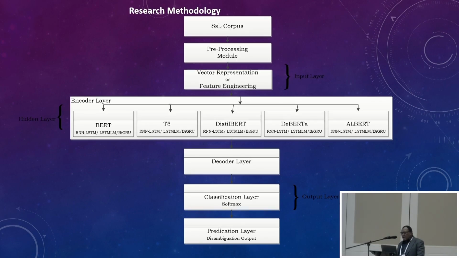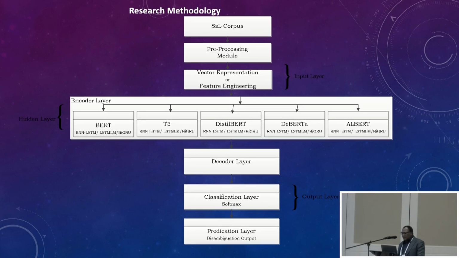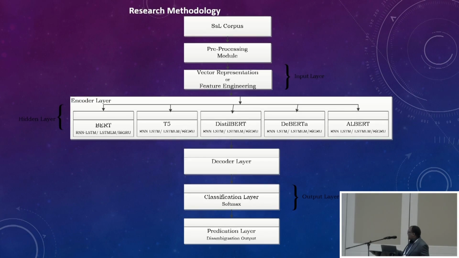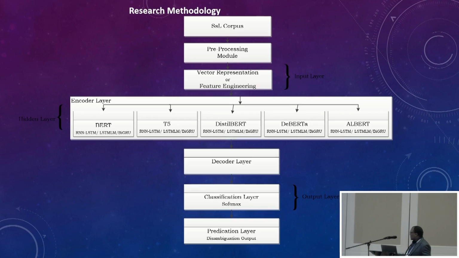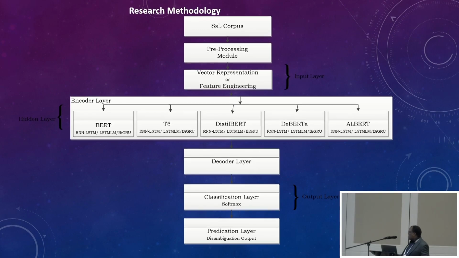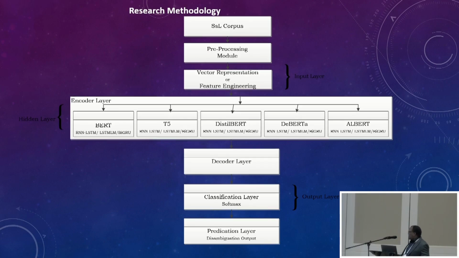And we manually annotated them to balance both the breadth and the quality of the data. And we went through a pre-processing module and vector representation. So what we have here are the different large language models for the transformers, and we also have the deep learning models.